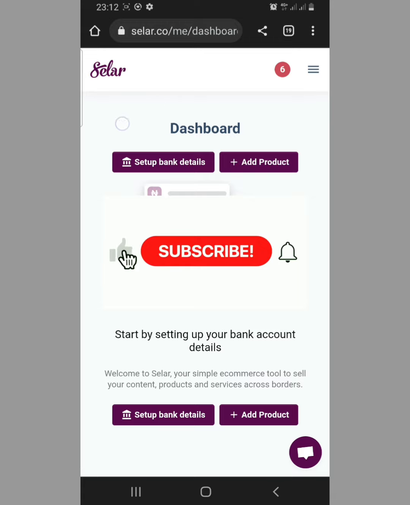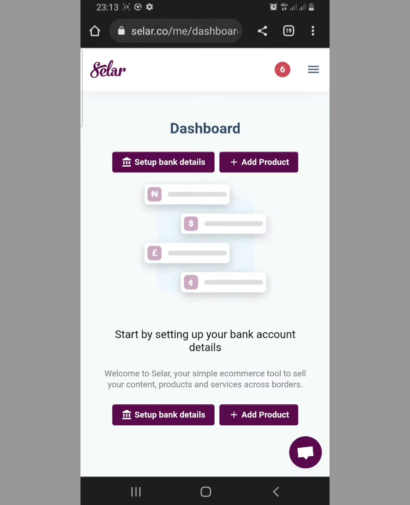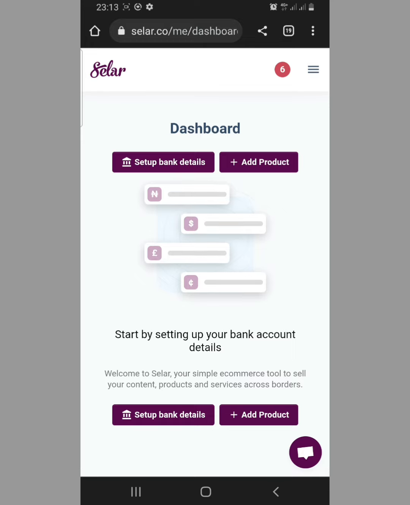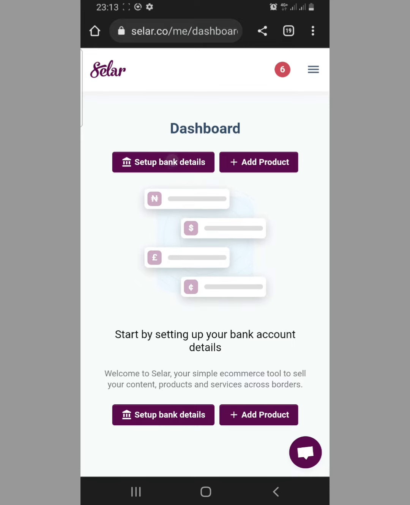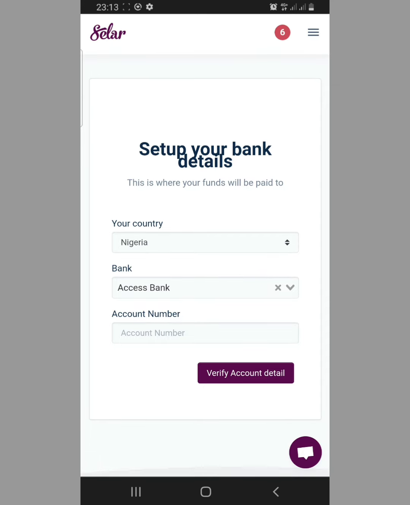So let's go to set up bank details. You now go to this place, set up bank details. Please make sure that you listen to me attentively to avoid making mistakes, please. All right, so when you tap on this set up bank details, you can see that my country is showing here Nigeria, because I am in Nigeria.